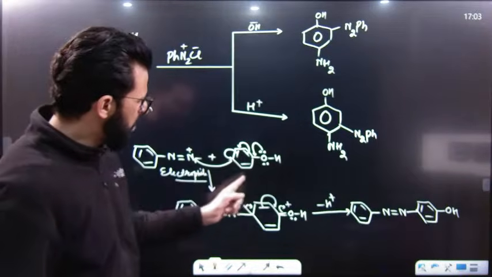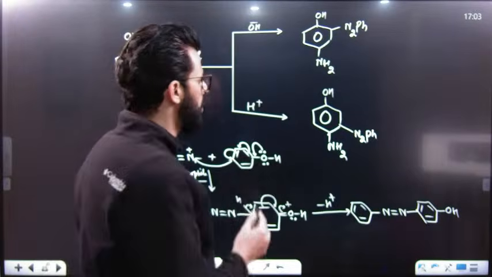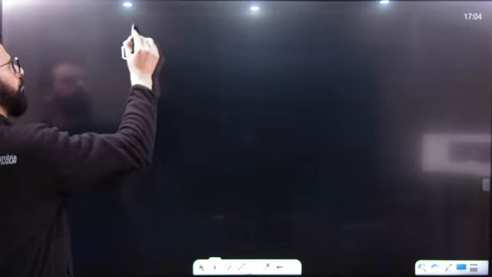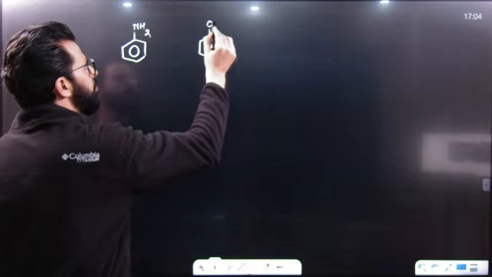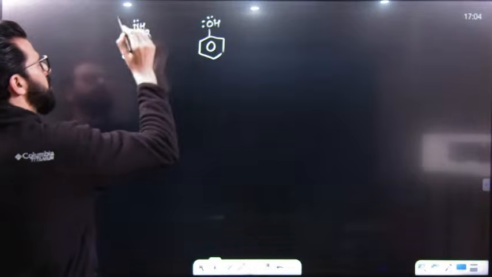And which type of molecule can show more electrophilic substitution among these two? Which of these two will show the coupling reaction faster? Let me know in the chat and tell me the reason. Have a look.